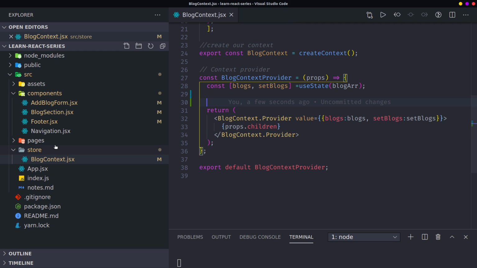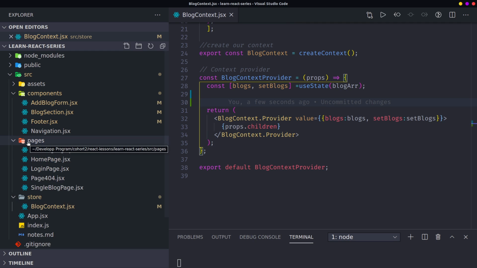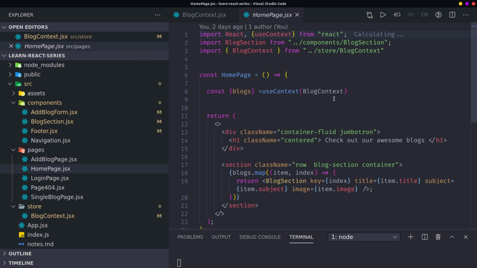But if we check our whole page together, we have this blog together. This use context, we're using this context hook together, and you're getting the blogs together.